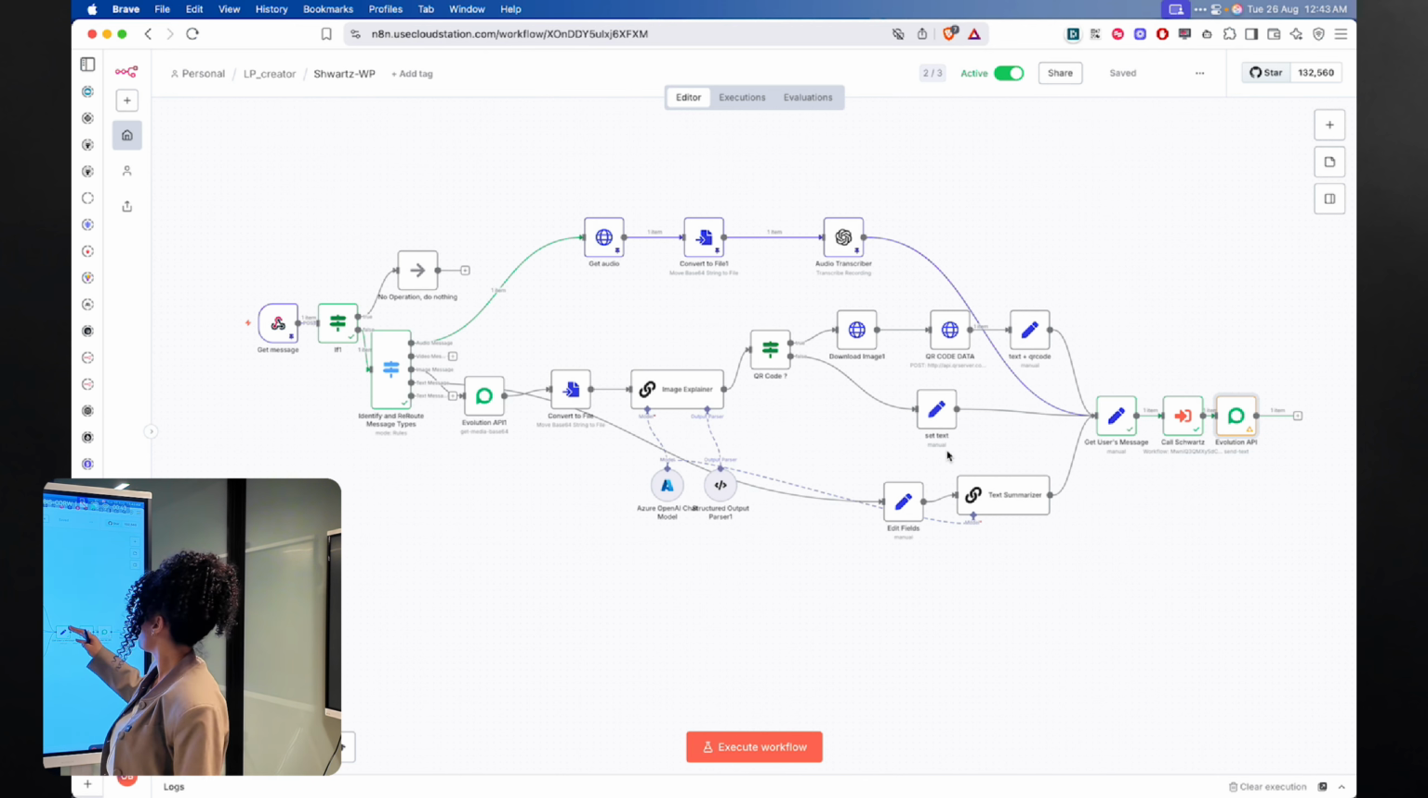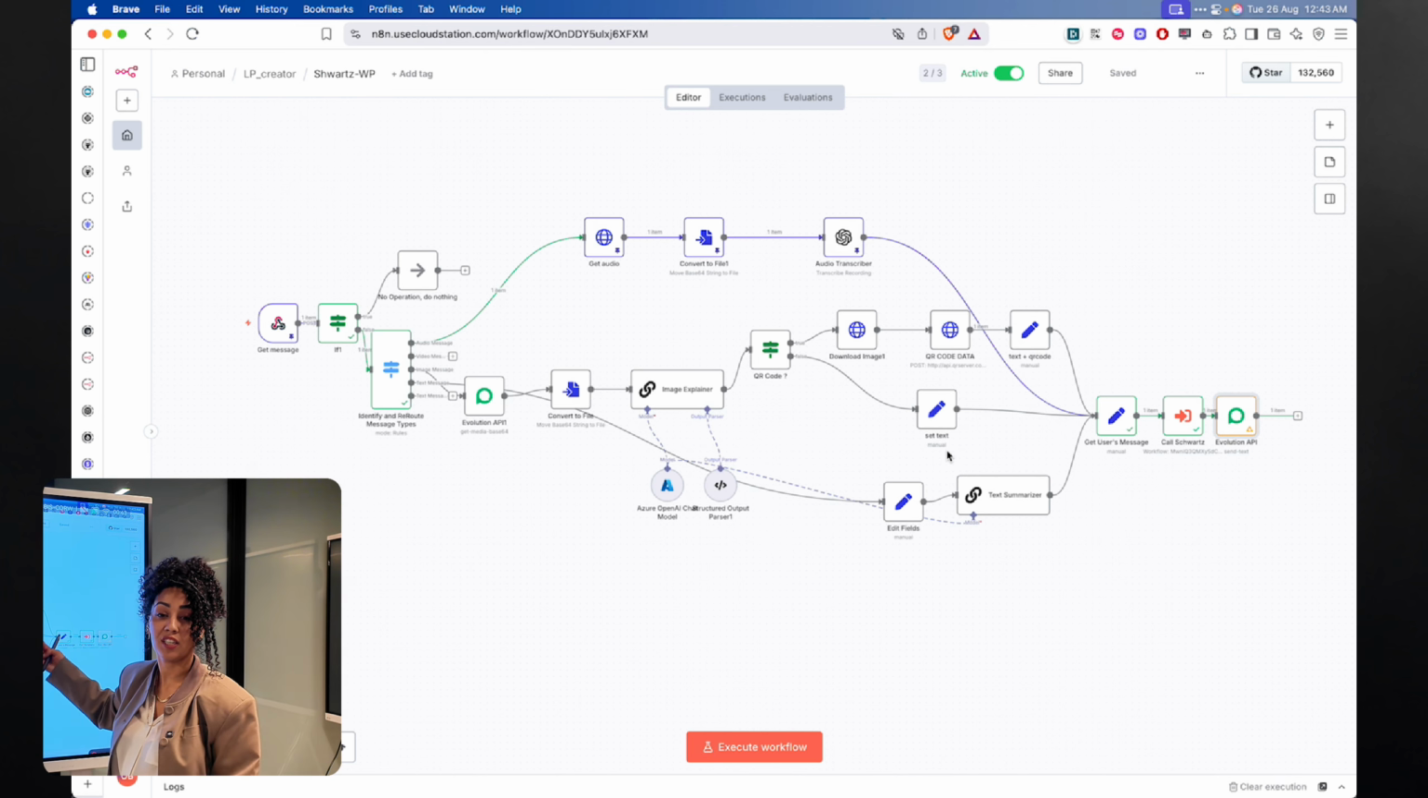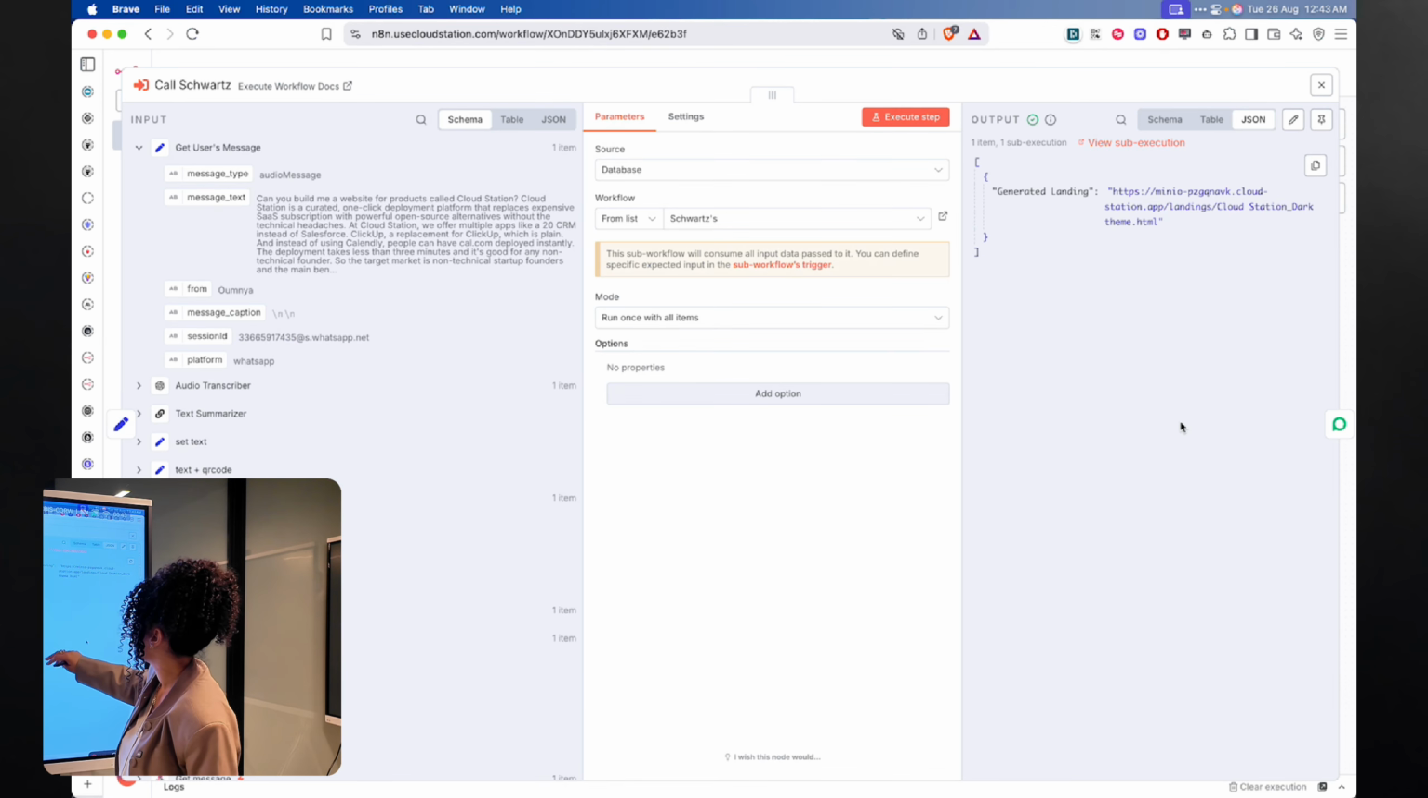So this workflow is the one that's going to call the workflow that actually generates the landing page. I'm going to open this workflow so we can see exactly what happens in it.